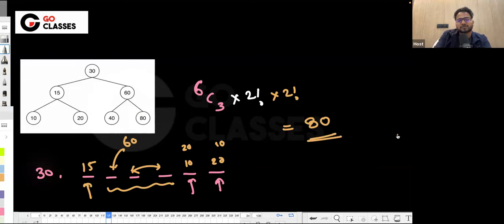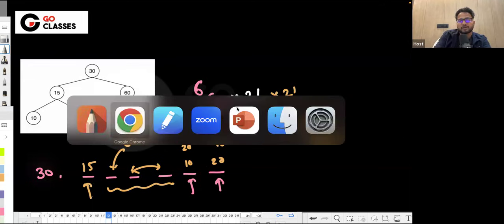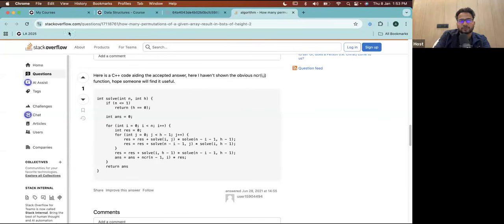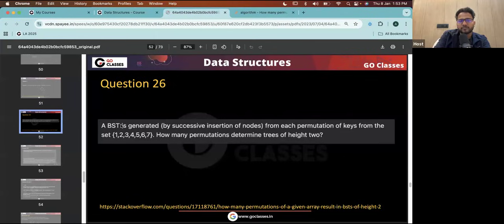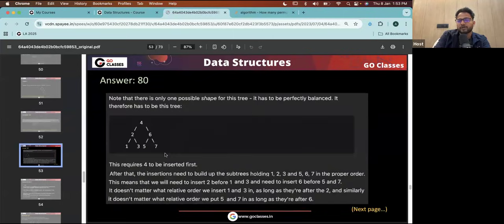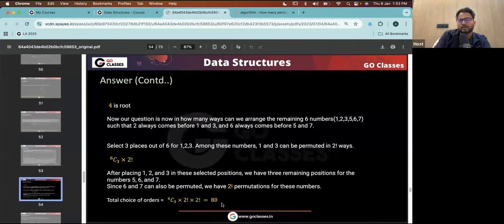This is a very nice question. We have already solved this kind of question in our data structures class. For example, see here: a BST is generated by successful insertion of the nodes from each permutation of the keys. How many permutations determine the tree of height 2? Tree of height 2 means this kind of tree basically. So the answer was 80 only, and that's the way we have solved it.